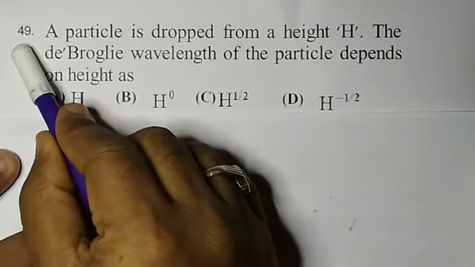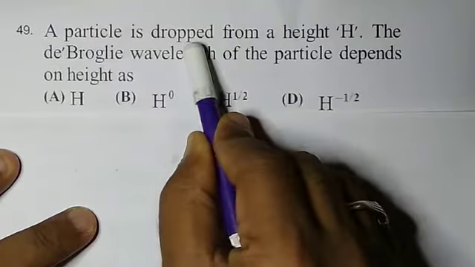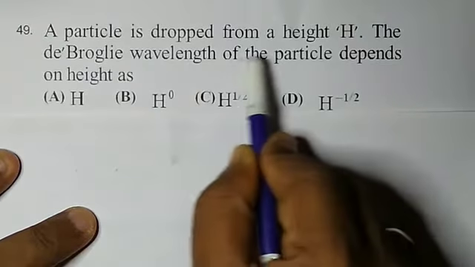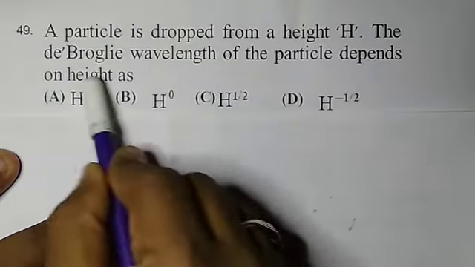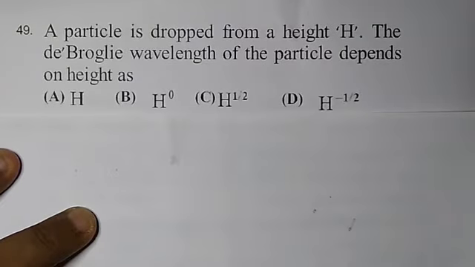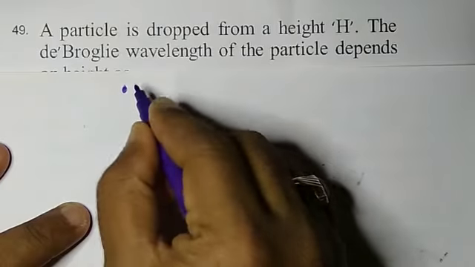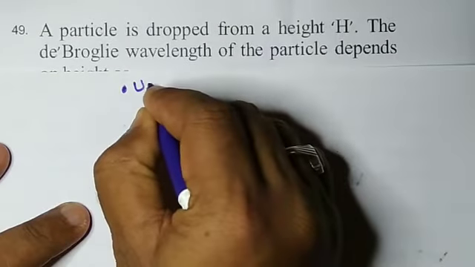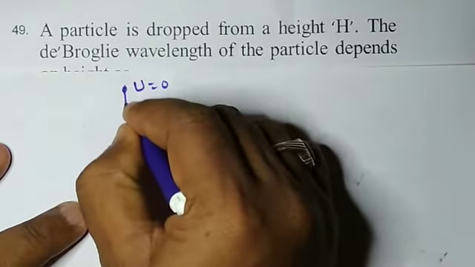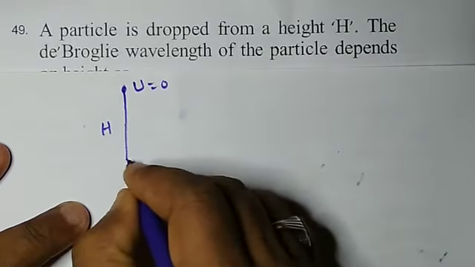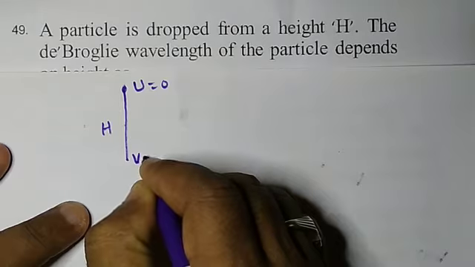Now question 49. A particle is dropped from a height capital H. The de Broglie wavelength of the particle depends on the height as? The particle is dropped, so initially its velocity will be 0. Say at height h its velocity is v.